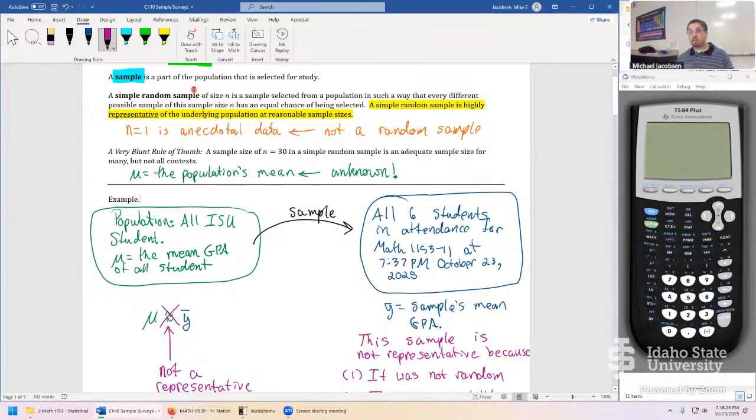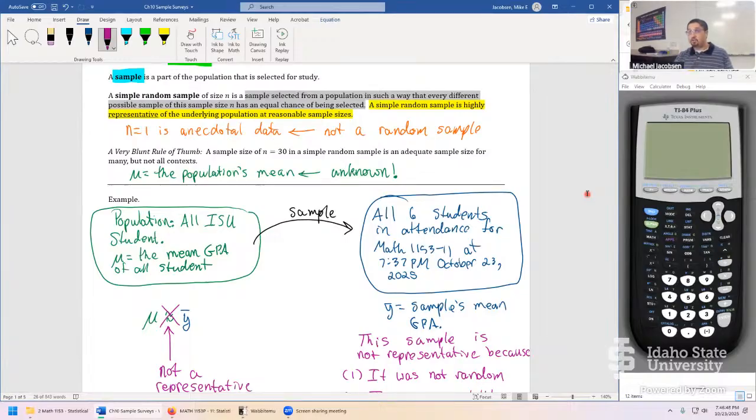Our statistical methods are going to be fundamentally in this book all about having a simple random sample. A simple random sample of size n, this had size 6, but it wasn't random, is selected from a population in a way that every different possible sample of size n has an equal chance of being selected. So that's the heart of what a simple random sample looks like.